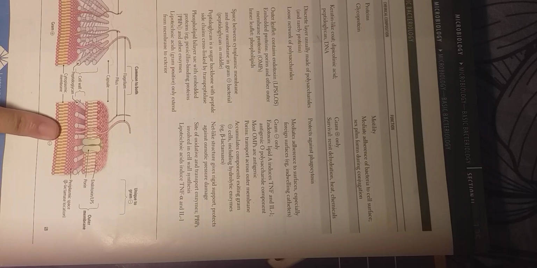It is a space between the cytoplasmic membrane and outer membrane in gram-negative bacteria, peptidoglycan in middle. Now, it's only present in gram-negative bacteria. You can see right over here in the region between the cytoplasmic membrane and the outer membrane.